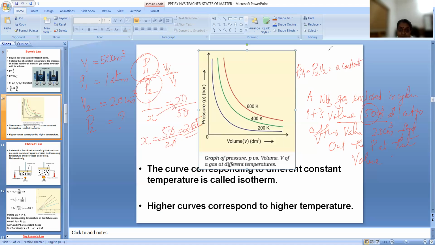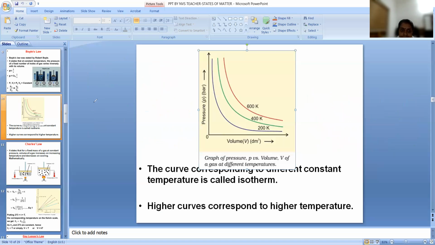One more thing you have to remember here: if you are increasing the pressure, the volume will decrease. If the final volume is very small, the particles will come very close together. So what will happen to the density? The density of the gas will increase. What is the reason?